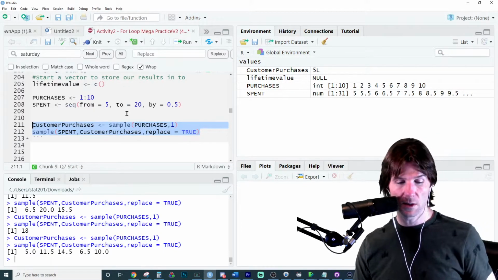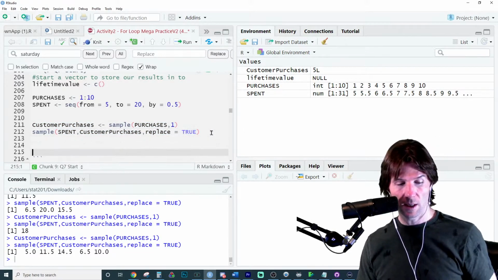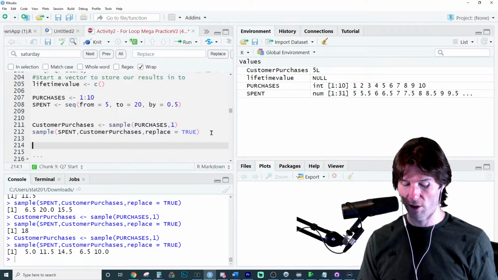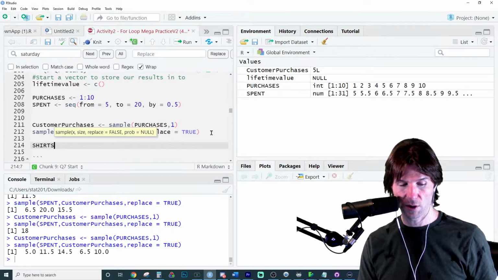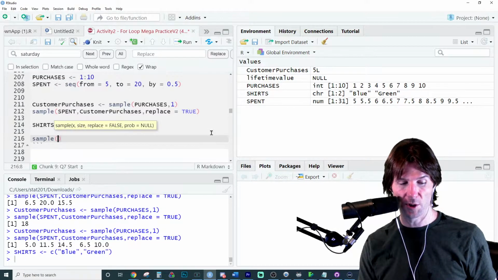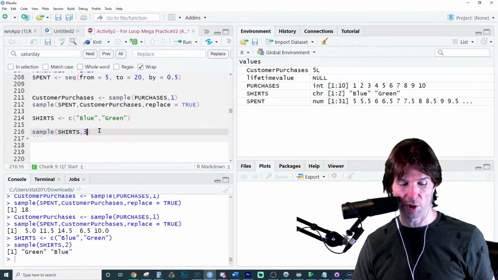So what replace does, imagine you say to your kids, you can get a blue shirt or a green shirt. So let's say shirts, and the colors are blue or green. If you sample the shirts, you could only sample 2 shirts because there's only 2 shirts to sample from.